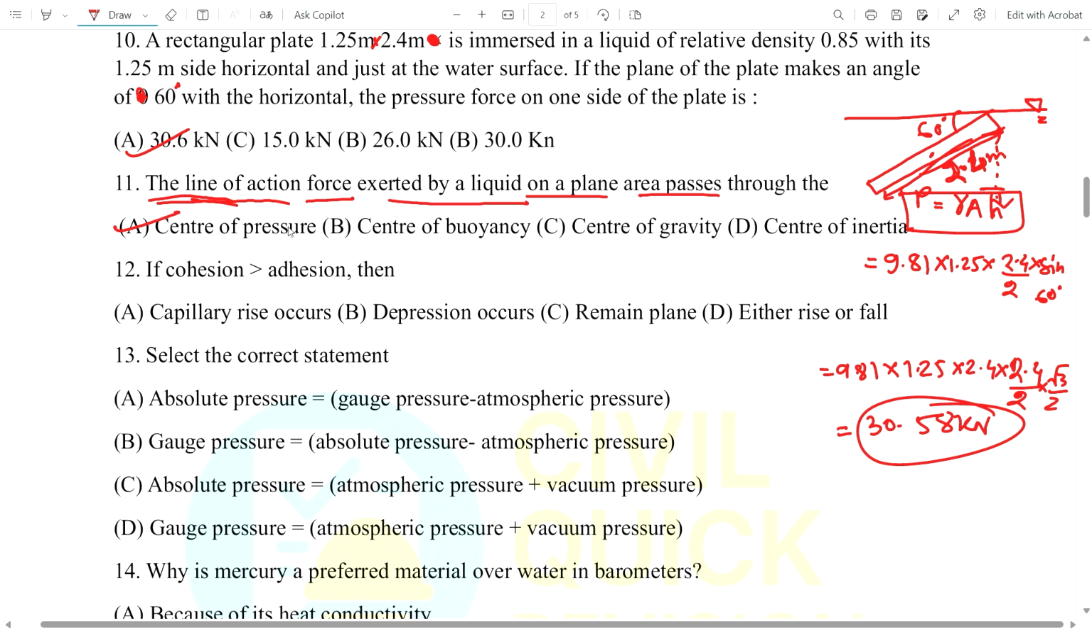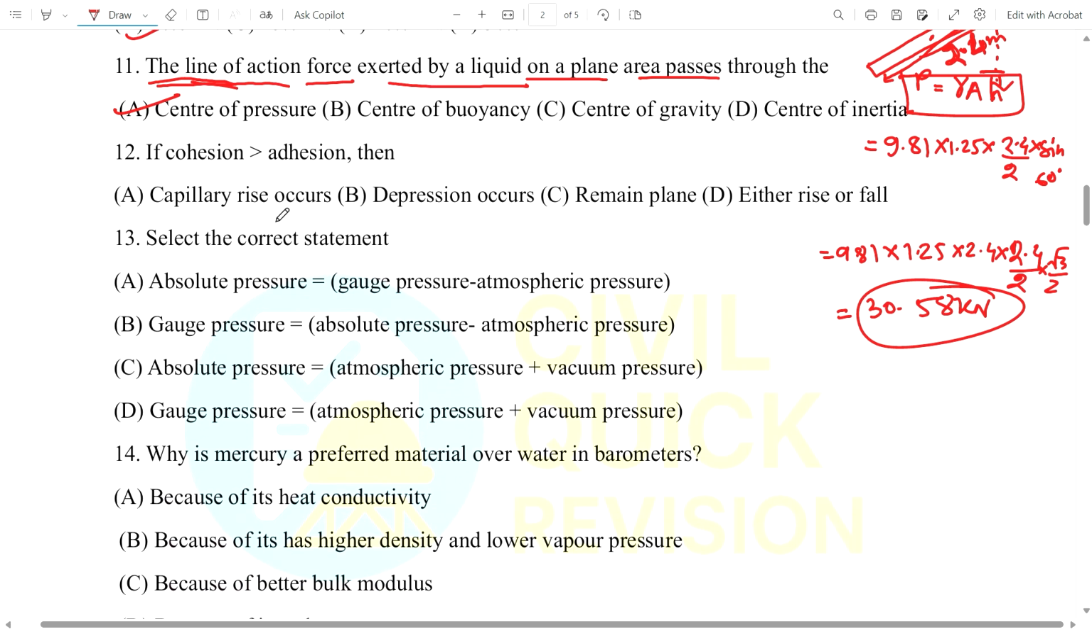Now coming to question number 12. If cohesion is greater than adhesion, then what will happen? Okay, I will just remove this.